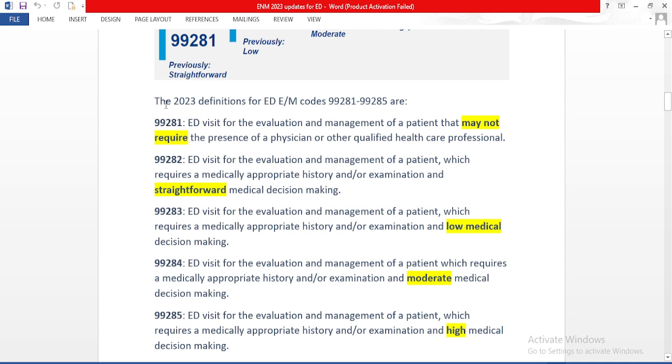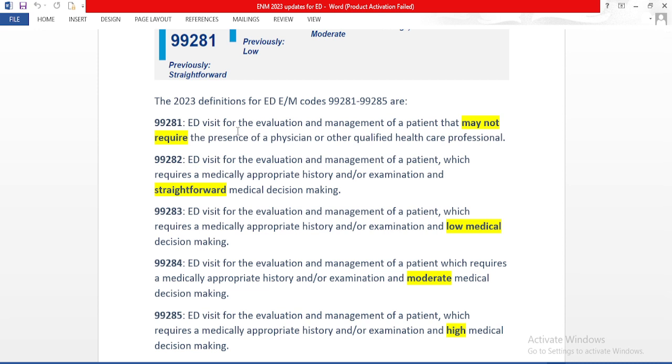Here we will learn the 2023 definitions for ED E&M codes 99281 to 99285. 99281 is an ED visit for the E&M of a patient that may not require the presence of a physician or other healthcare professional. So basically, in order to code 99281, the patient does not need to be seen by the physician.